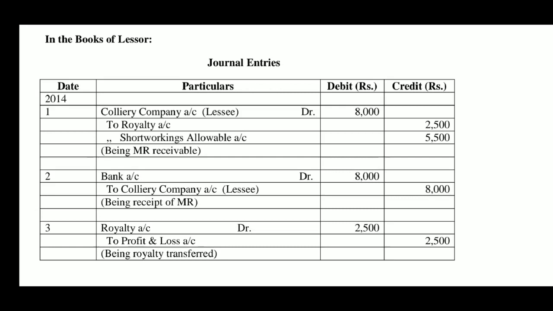It being an ordinary income, it is always transferred to profit and loss account in the books of lessor. So, royalty, which was credited in the first entry, will now be debited with the same amount, and profit and loss account, to which it is transferred, will be credited. Royalty account debtor to profit and loss account 2,500, being royalty transferred.